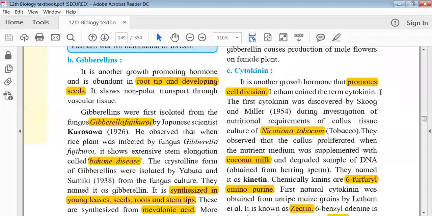It shows non-polar transport through the vascular tissue. Again, one difference from the auxin. Auxin shows polar transport and gibberellin shows non-polar transport.